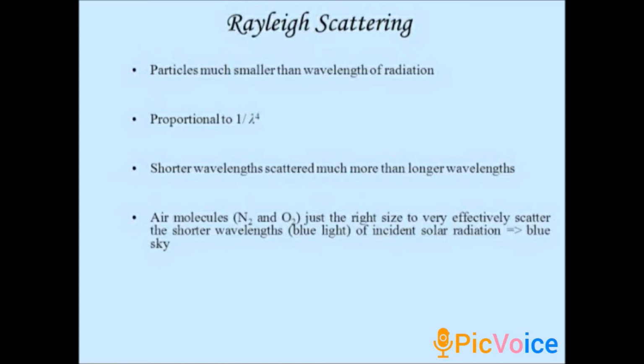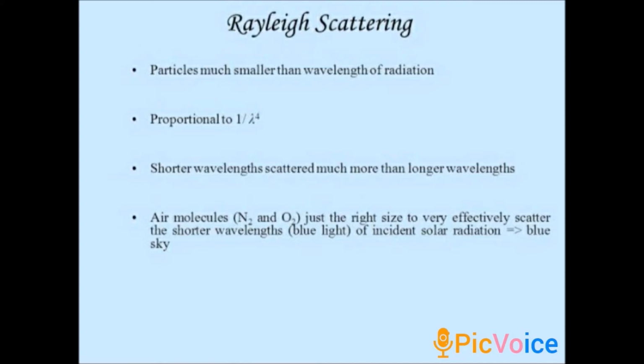The amount of scattering is given by the letter S, and we know the inversely proportional sign and the wavelength sign. So S is inversely proportional to the fourth power of lambda. The Rayleigh scattering law states that the amount of scattering of light is inversely proportional to the fourth power of its wavelength.